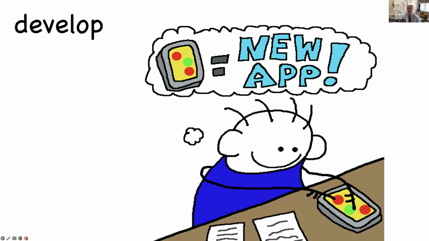Okay, develop. Develop means to make something new or improve something, to make something step by step. So when Apple made the iPhone, first the iPhone was like this, then they developed it, they made it smaller, they made it better. That's develop. To make something better over a long period of time. Toyota is developing electric cars, for example.